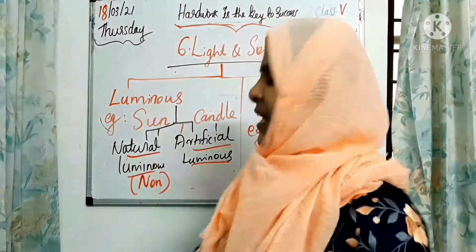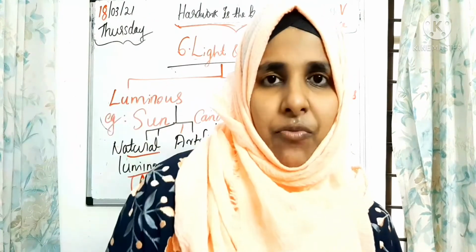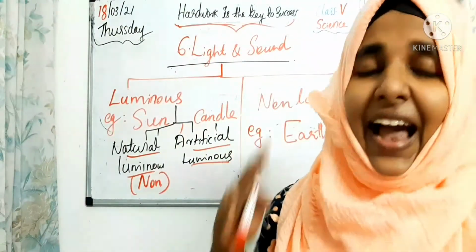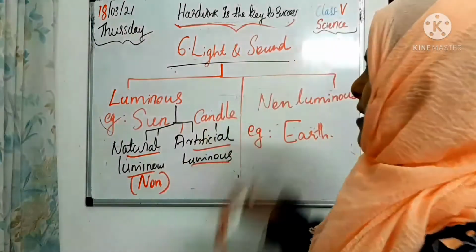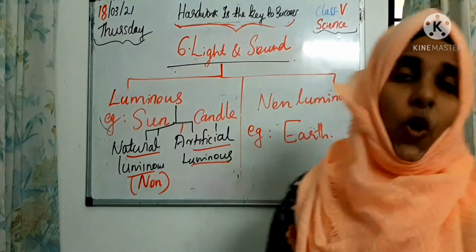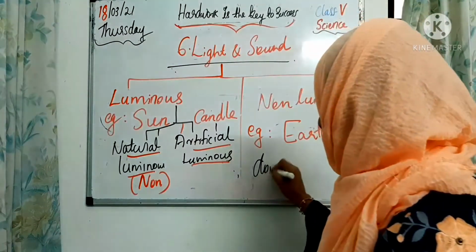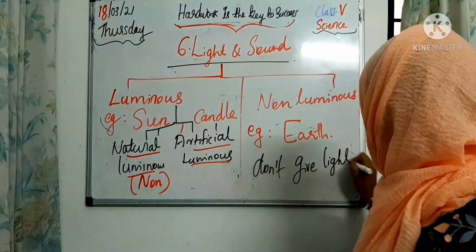Okay, living, we can clearly say the examples are glowworm and fireflies. But non-living, we can say examples like star and sun. They are producing their own light. Okay, so when we are checking about non-luminous objects, they don't give what, children? They don't give light out. Okay, they don't give light.